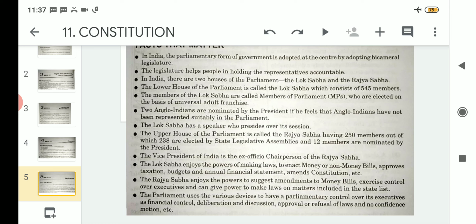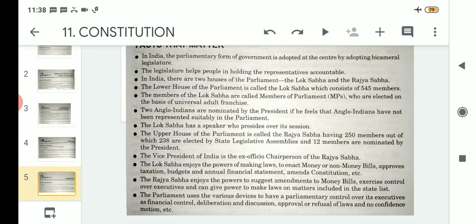And a no confidence motion can also be there. A no confidence motion can be related to the falling of the government. Suppose a government is running quite well with a majority of 272 seats. Suppose that the 272 seats are from various coalition parties under one roof.